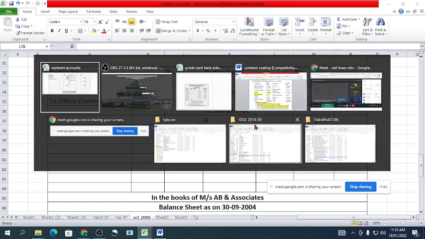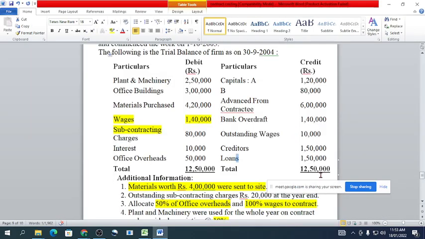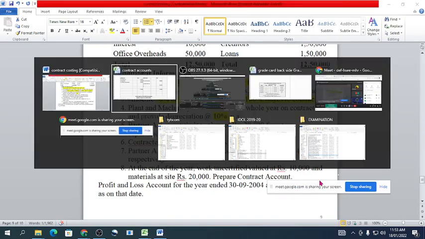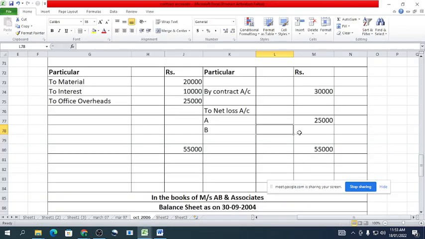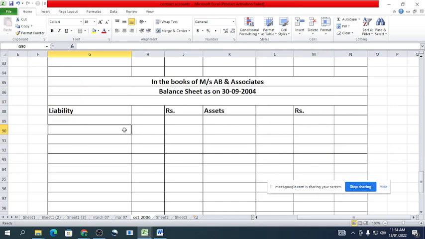The profit sharing ratio is 6 is to 4. So we will distribute this 25,000 between A and B in the ratio 6 is to 4. For A, 25,000 divided by 10 into 6 is 15,000, and for B, 25,000 divided by 10 into 4 is 10,000.